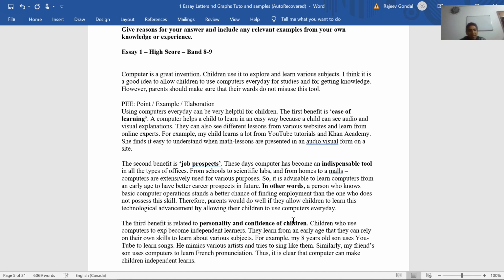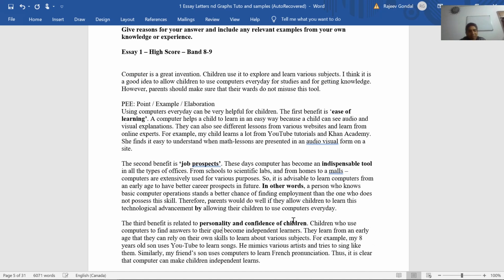Let me just put it like this: explore, to satisfy their curiosity. Children who use computers to find answers to their questions.